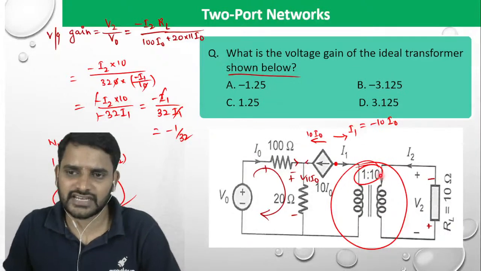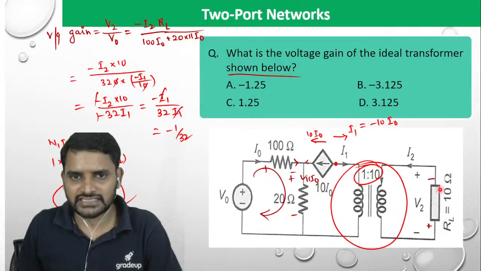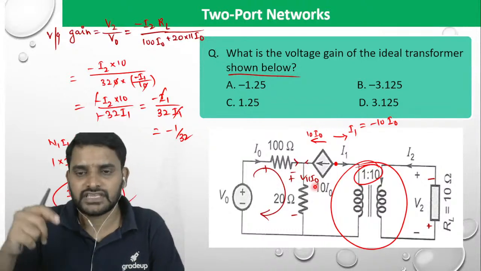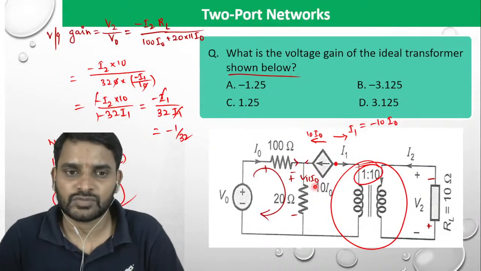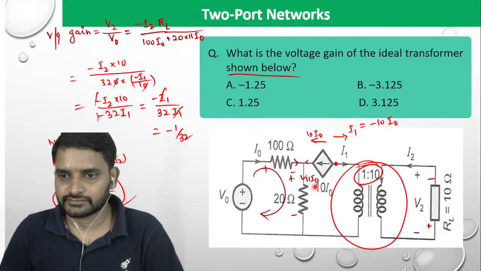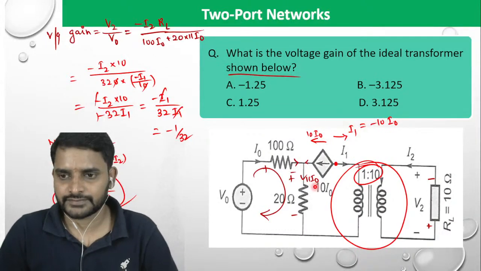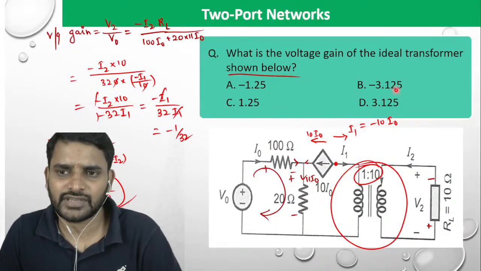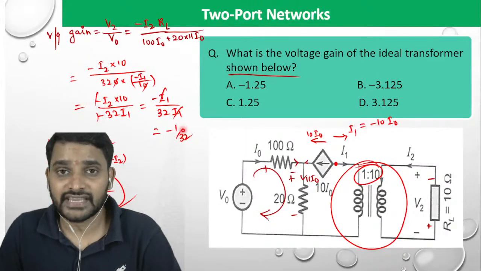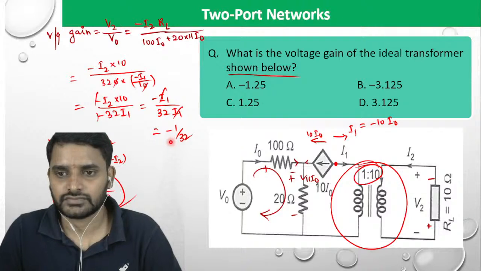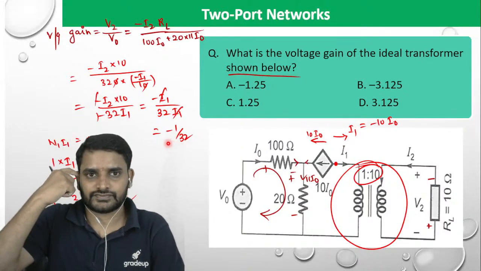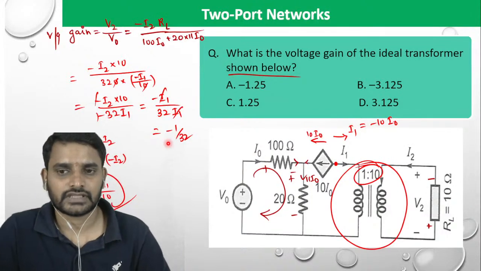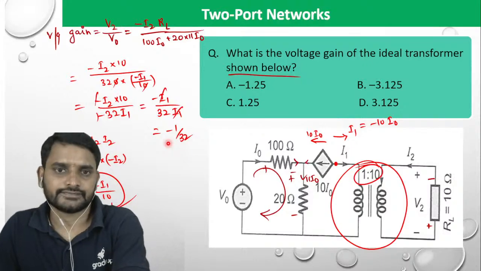This is the procedure anyhow. According to the given current direction, I have taken. But I2 should be out of the secondary so that magnetomotive force balance happens. Equal and opposite. Maybe 1 by 32 will obviously be 3.125, but be careful whether this is negative or positive. Current direction, be careful. That is very, very important.